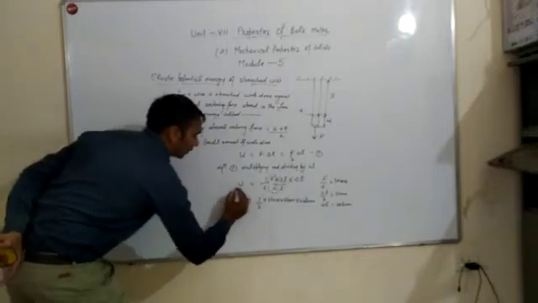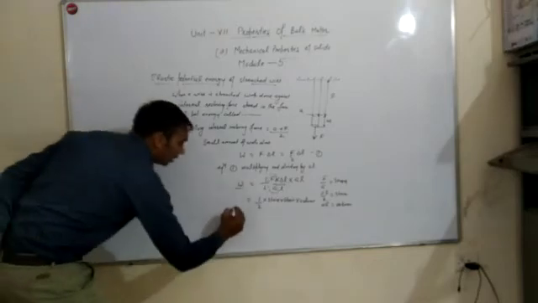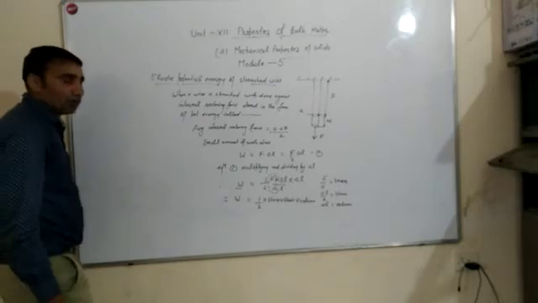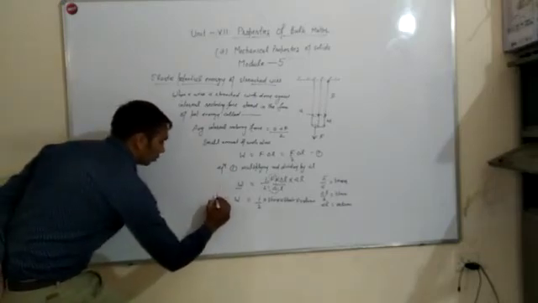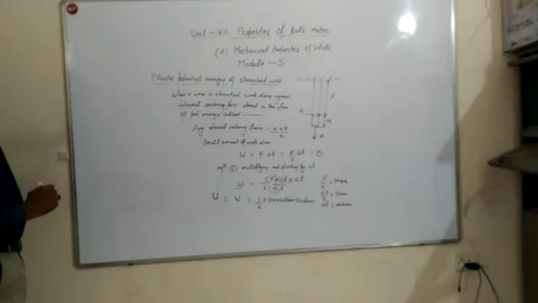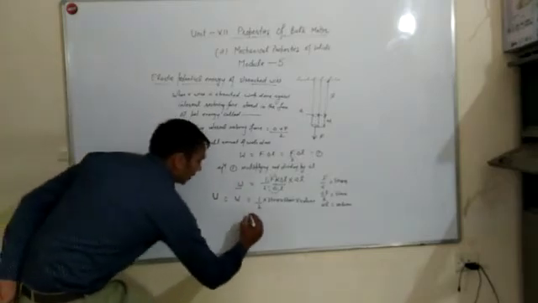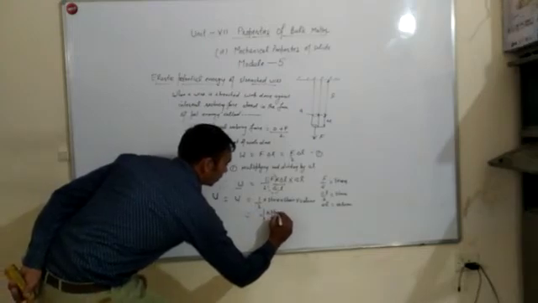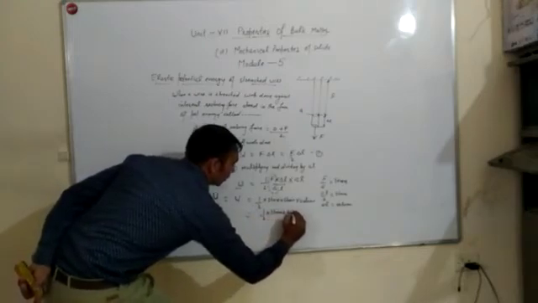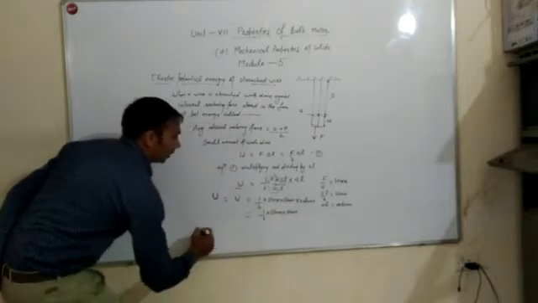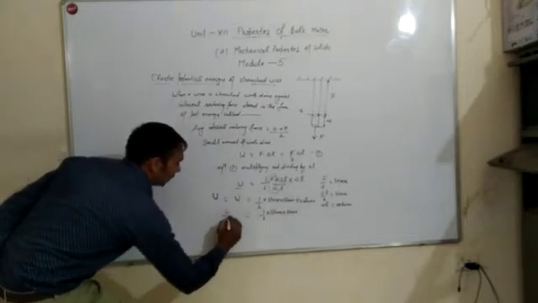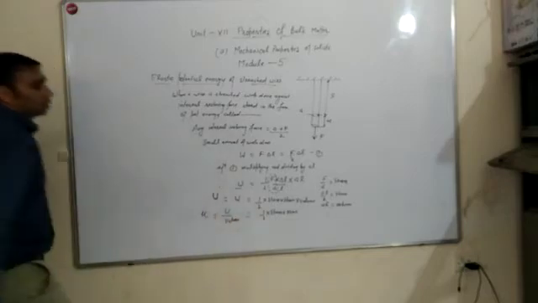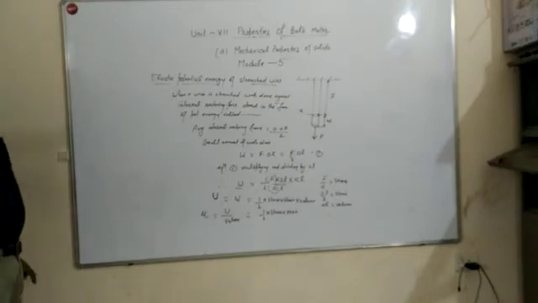This work done is stored in the form of elastic potential energy U. Now this can be written as 1 by 2 stress into strain, that is U divided by volume, that is equal to U, elastic potential energy per unit volume.